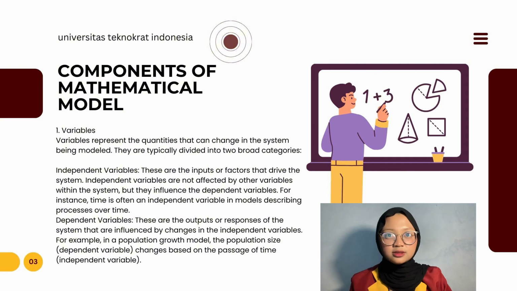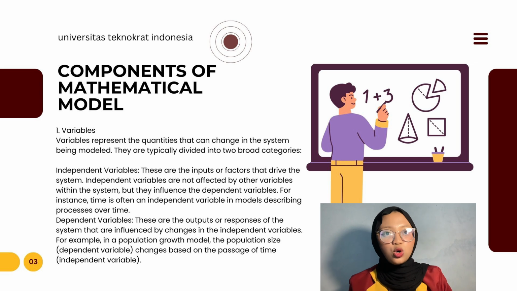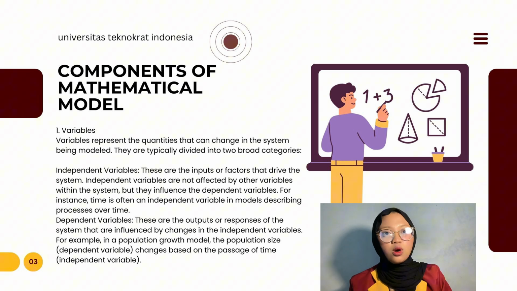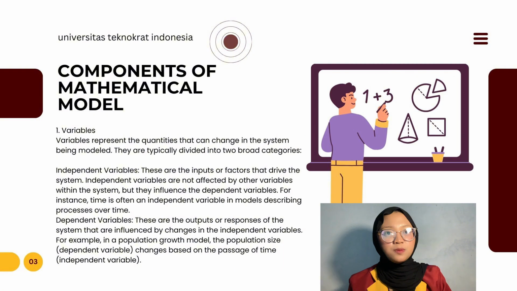The second, dependent variables. These are the output or response of the system, which are influenced by changes in the independent variable. For example, in a population growth model, the population size, the dependent variable, changes based on the passage of time, the independent variable.